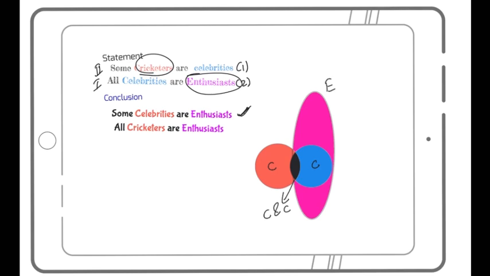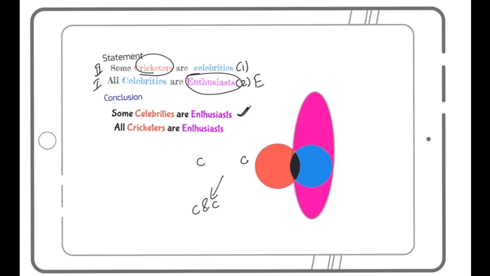So when will this happen? All cricketers are enthusiasts. When will this happen? So let's see, I'd explained this earlier. It happens when this circle goes inside. But this may happen or may not happen. Ideally, it is in this way. When this goes inside this, then only I can say all cricketers are enthusiasts.